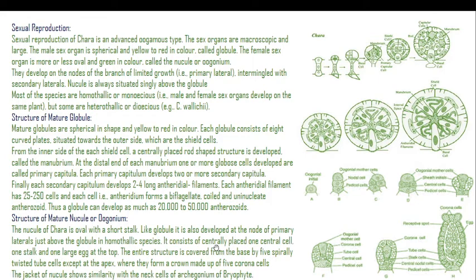It consists of centrally placed one central cell, one stalk, and one large egg at the top. The entire structure is covered from the base by 5 spirally twisted tube cells, except at the apex, where they form a crown made up of 5 corona cells. The jacket of nucellus shows similarity with the neck cell of archegonium of a bryophyte.